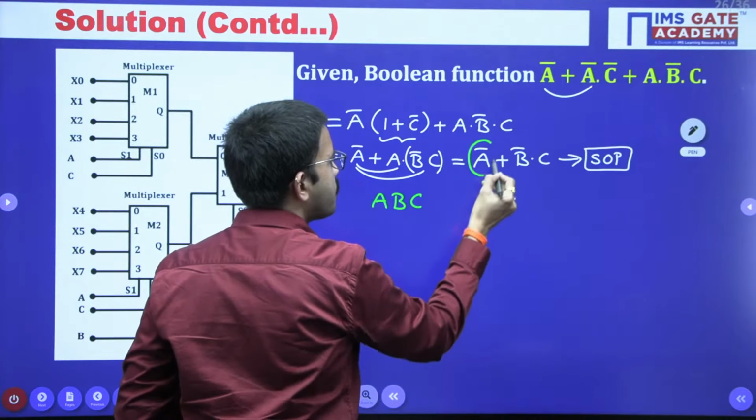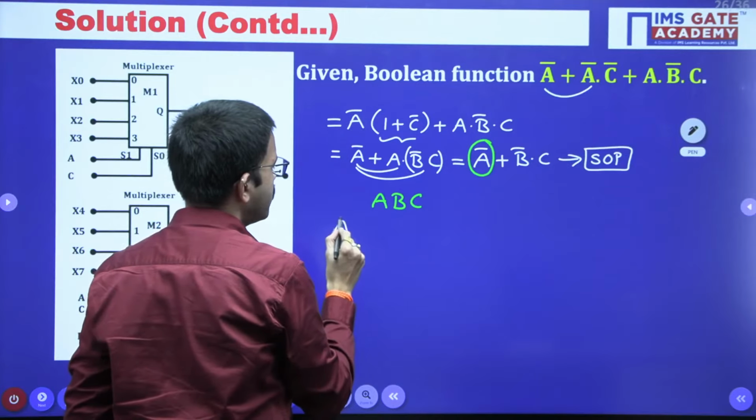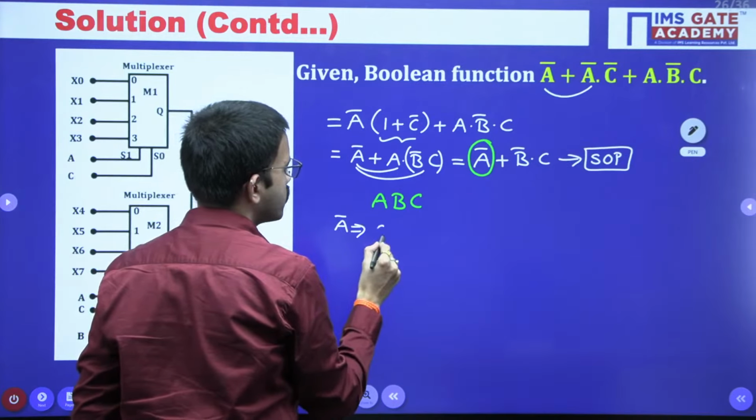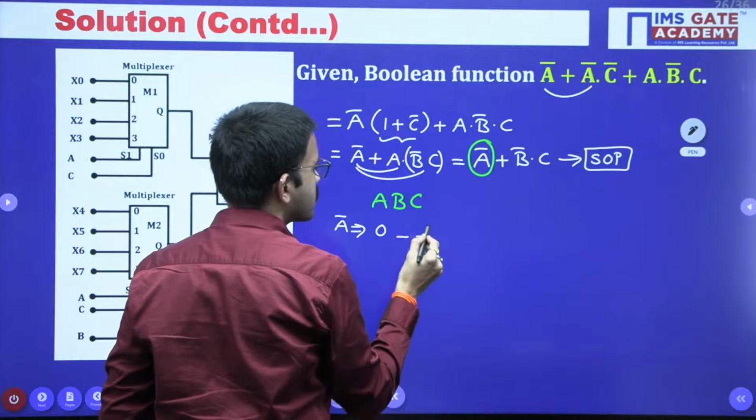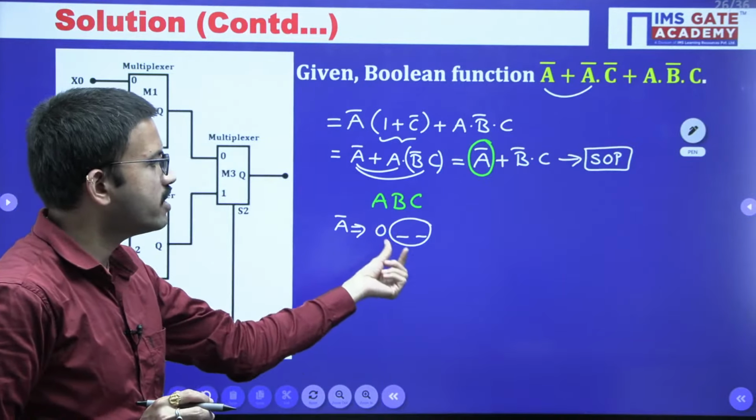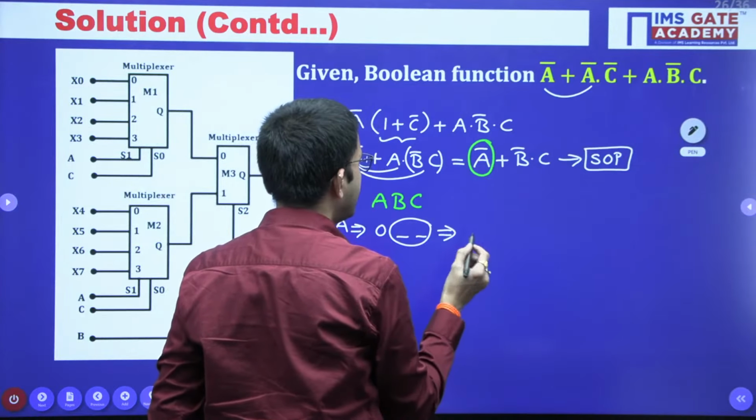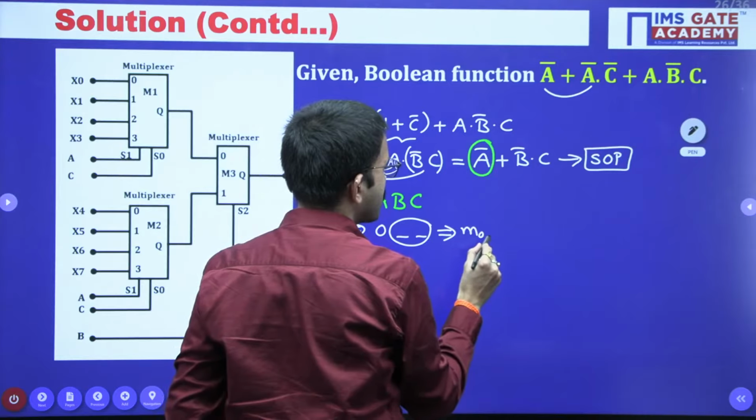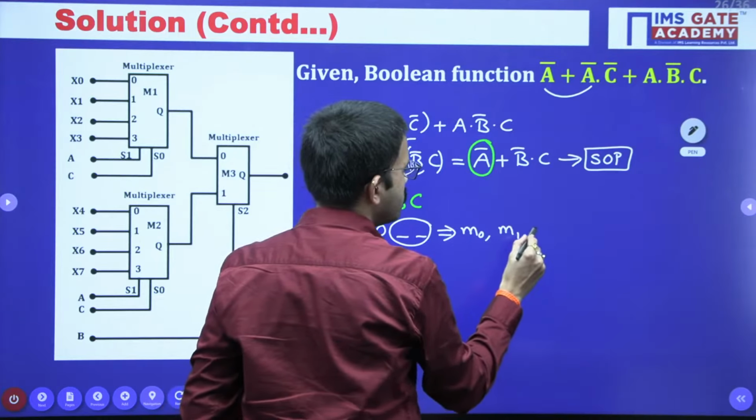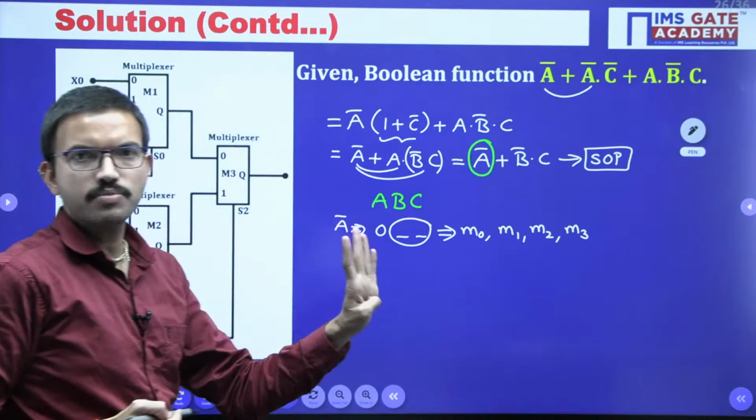So here consider term by term. The first term is A bar. That means A value is 0. Regarding BC, 2 bits are unknown. You will get 4 combinations like 00, 01, 10, 11, right? So directly I am writing the corresponding min terms like M0, M1, M2, M3. 4 min terms you will get.